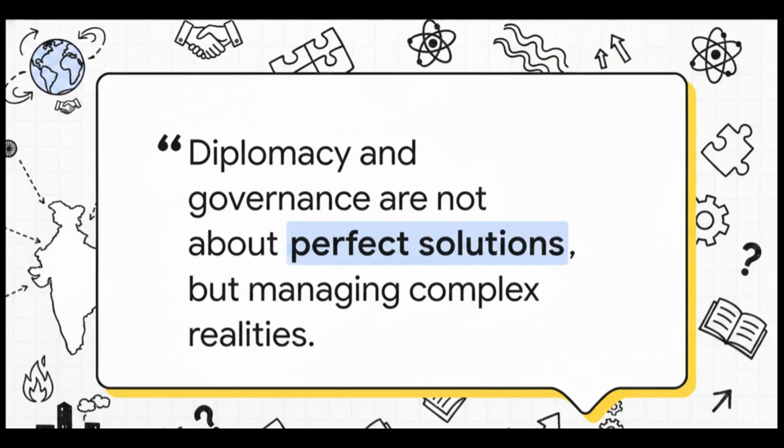I want to leave you with this thought as future bureaucrats directly inspired by today's highly complex news. Diplomacy and governance are not about perfect solutions, but managing complex realities. Whether it's navigating a nuclear threshold state in West Asia, handling a border dispute with a close neighbor, or confronting an urban fire crisis right in our capital, there are no simple fixes. So, as you dive back into your notes tonight, ask yourself this. If you're the diplomat in the room tomorrow, which would you sacrifice first? Historical precedent or economic leverage?